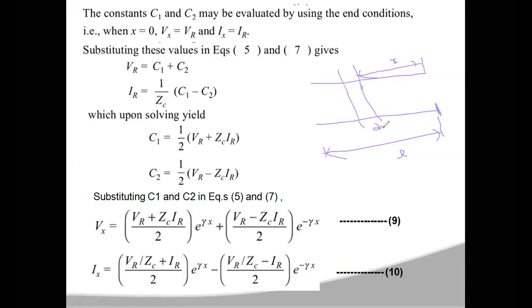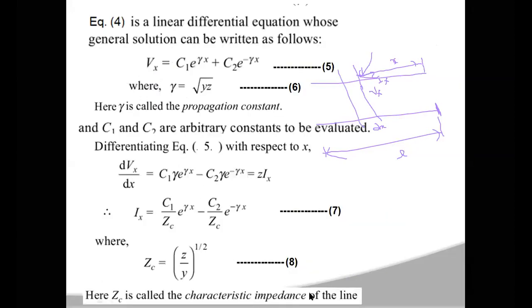At this length dx the voltage is Vx and current is Ix. So the equations we developed here, Vx and Ix, are voltage and current at a distance of x meters from the receiving end. See the previous slide, where we developed the voltage and current equations at a distance of x meters.